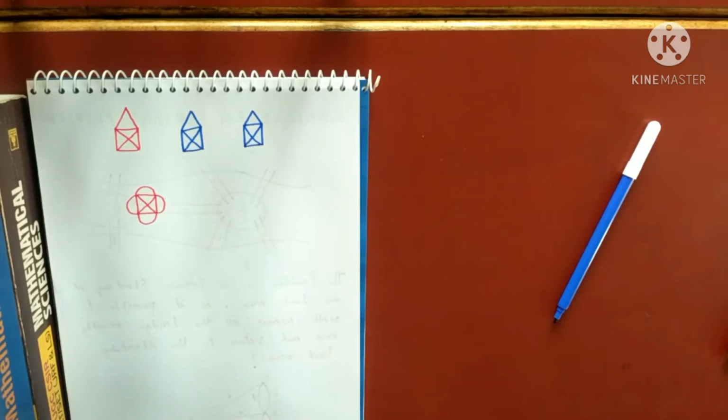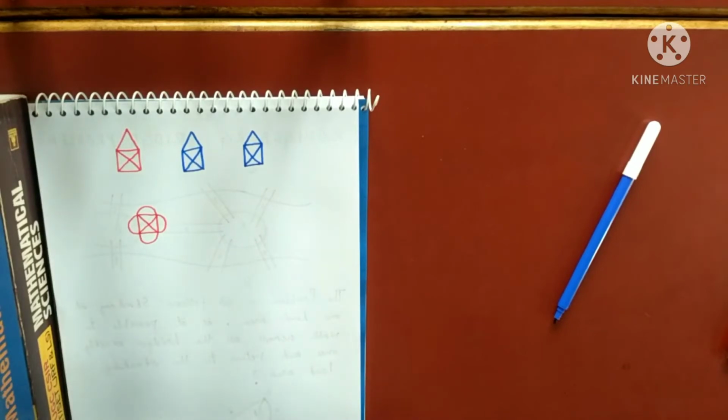So there are conditions. What are the conditions? You have to traverse each side exactly once. The point from where you are starting, you have to end there. And thirdly, there should not be any repetition of edges. With these rules, you have to draw this picture. Can anybody do it or has anybody drawn it under these conditions?